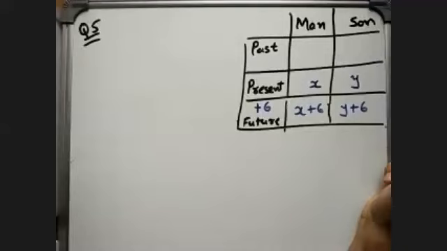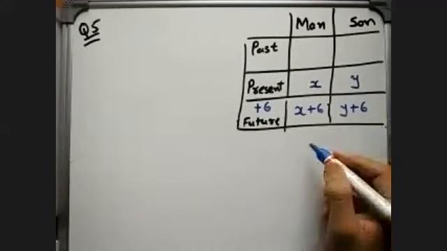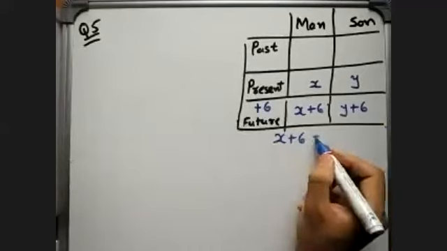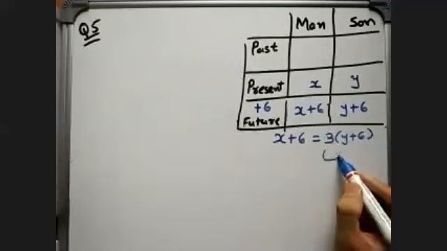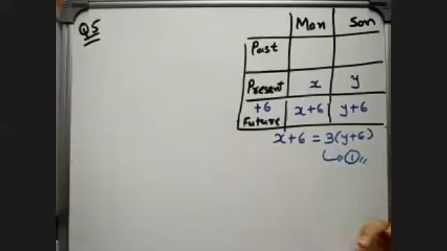And here they are telling that 6 years hence a man's age will be 3 times his son's age. So X plus 6 will be 3 times Y plus 6. So from here I will get one equation after simplification.